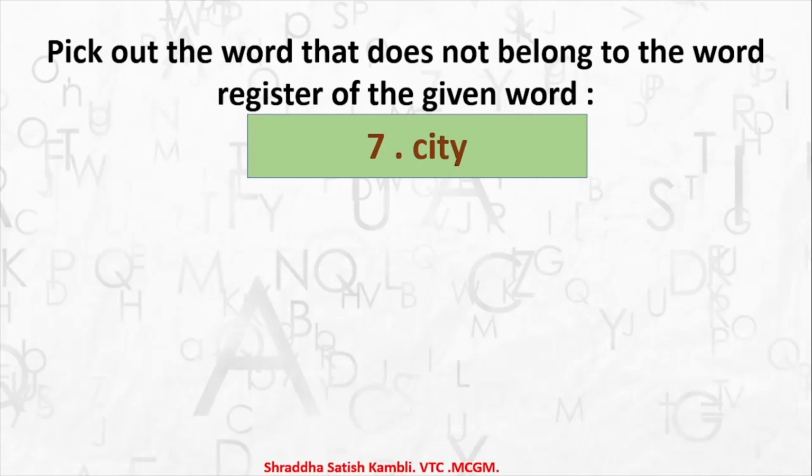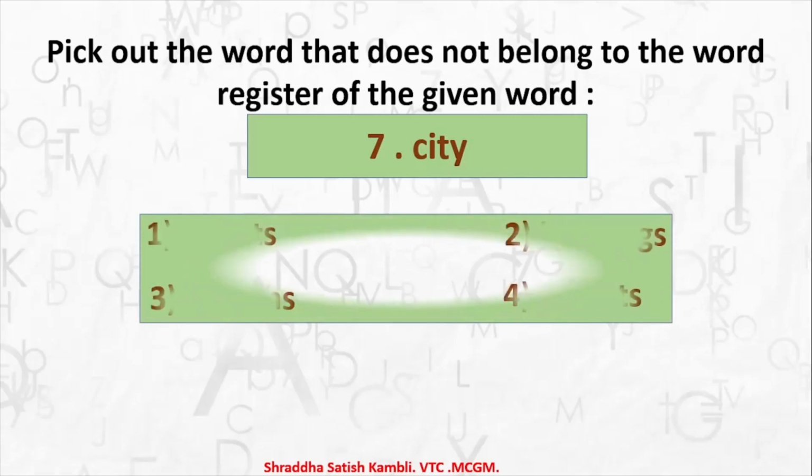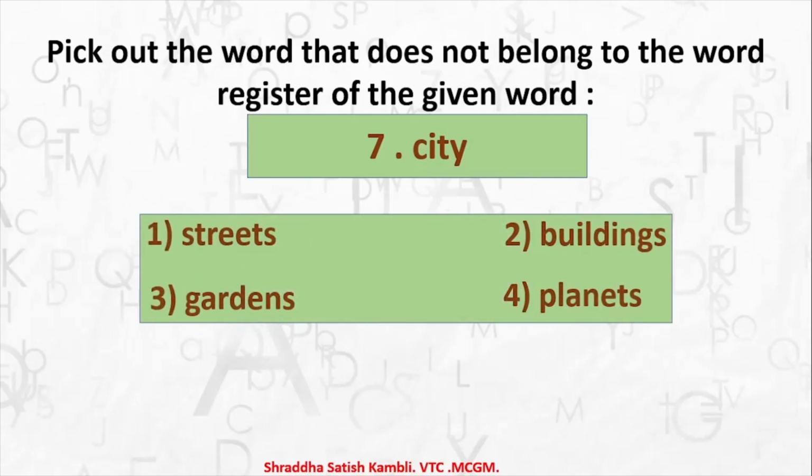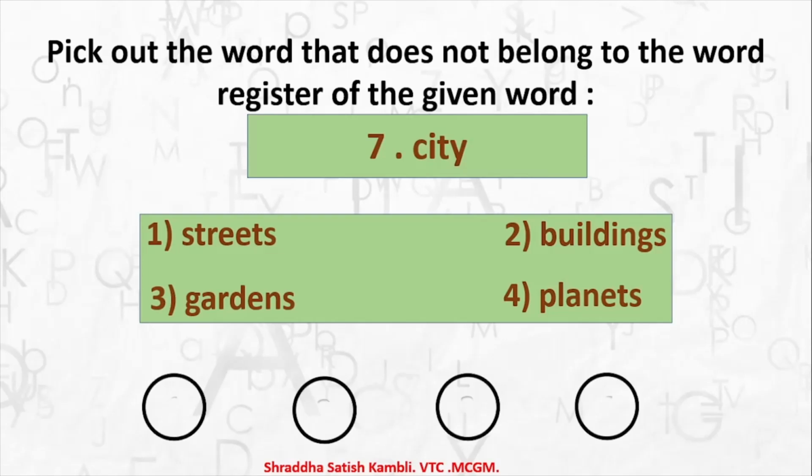You have the word city. So which are the words which belong and then one word which doesn't belong? So you have streets, you have buildings, you have gardens, and you have planets. Again, which is a word which doesn't belong here? It is option number 4, planets.